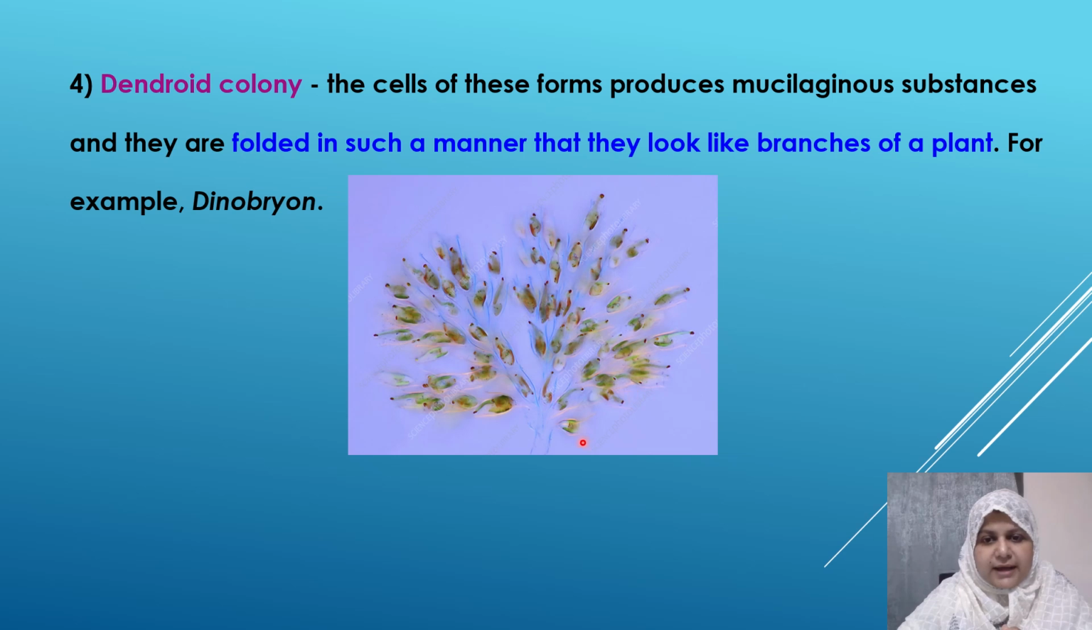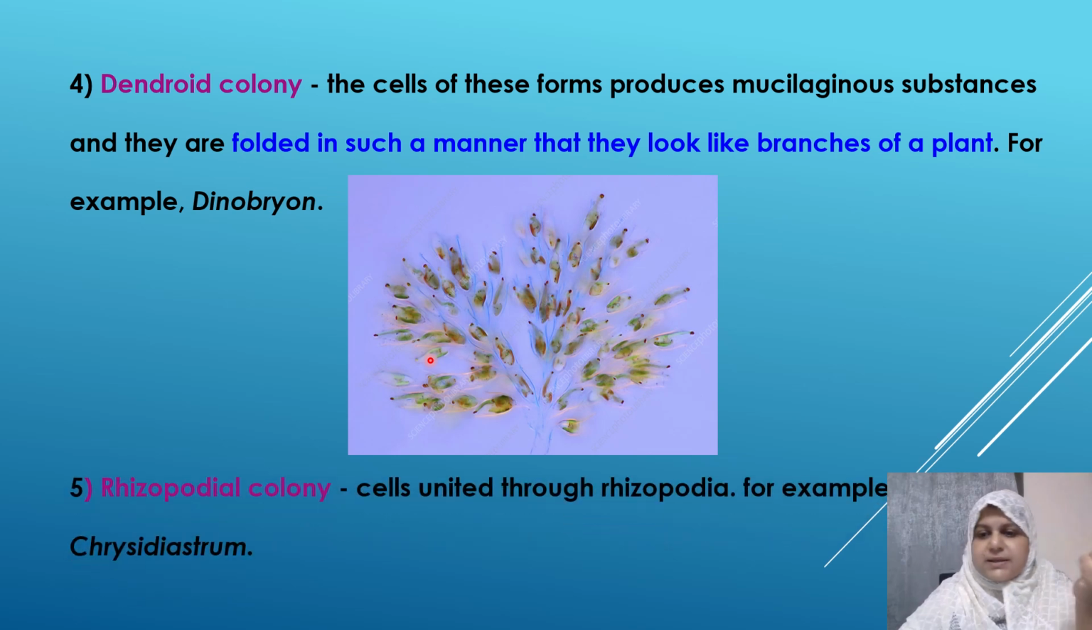These are all algal cells, and they are united together from here. So they are united and folded in such a manner that they look just like the branches of a tree. A very good example of this dendroid colony is Dinobryon. The next is the rhizopodial colony. Here the cells are united through rhizopodia, for example, Chrysidiastrum.